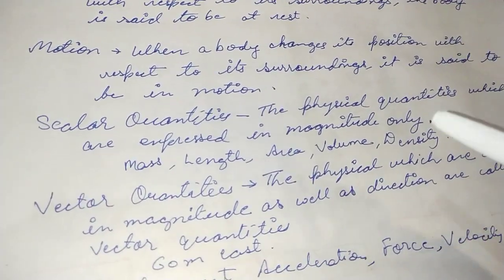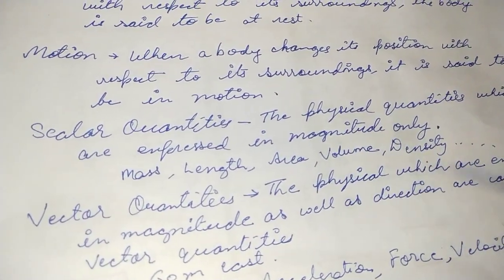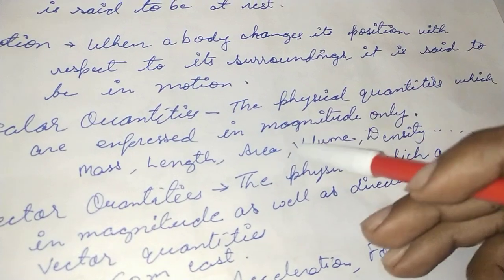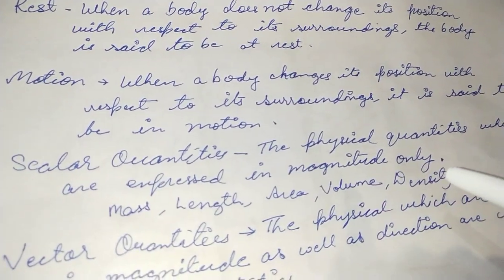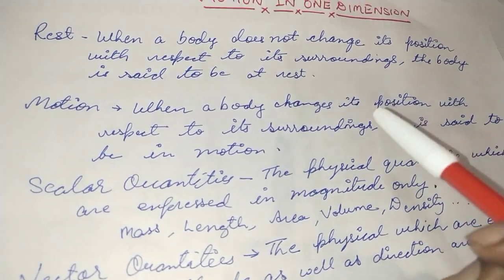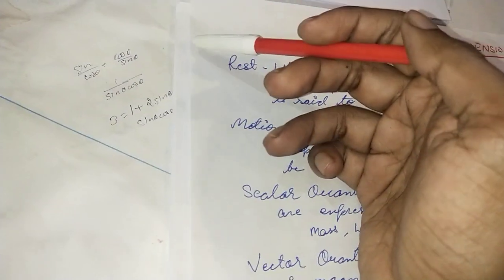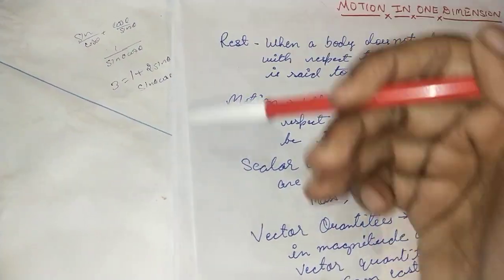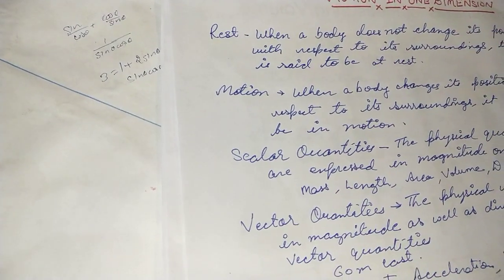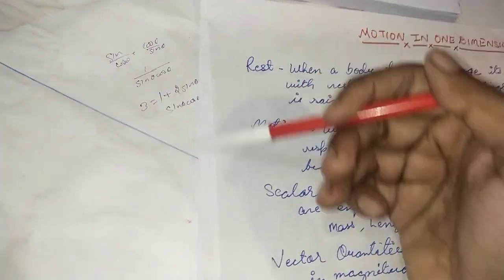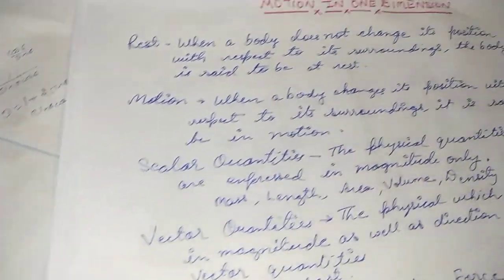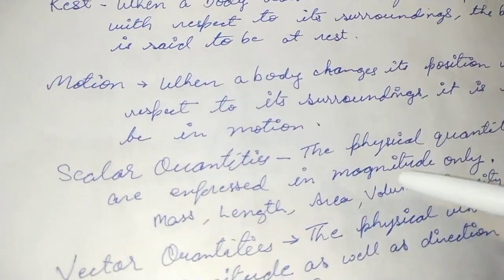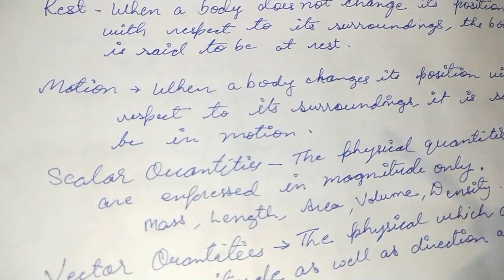Next, we have scalar quantities. The physical quantities which are expressed in magnitude only are referred to as scalar ones. Suppose you have to measure the length of this page from this end to this end, you simply use a scale, isn't it? Whether you take this direction or the downward direction, it doesn't matter. Irrespective of the direction, you simply take a scale and measure the length.